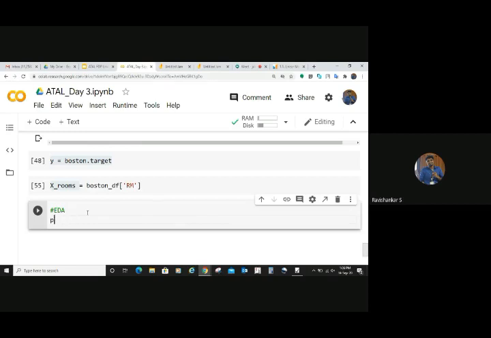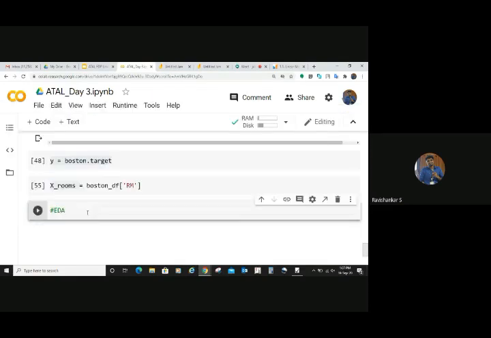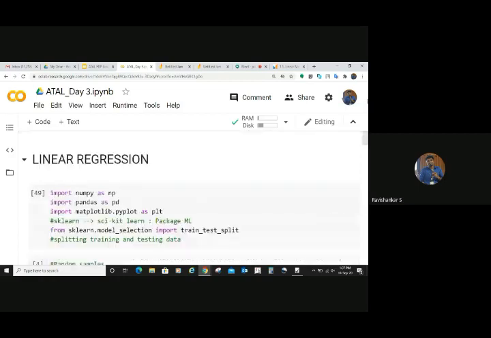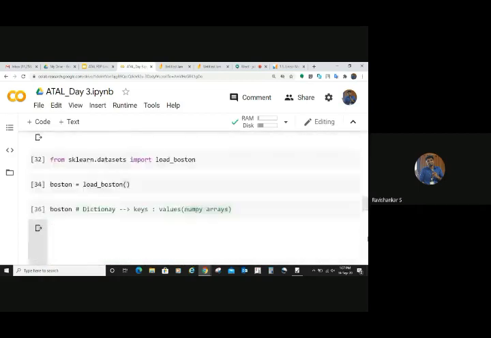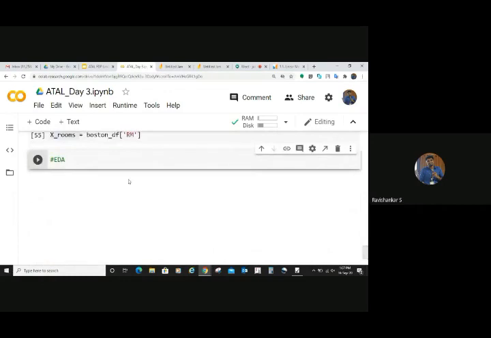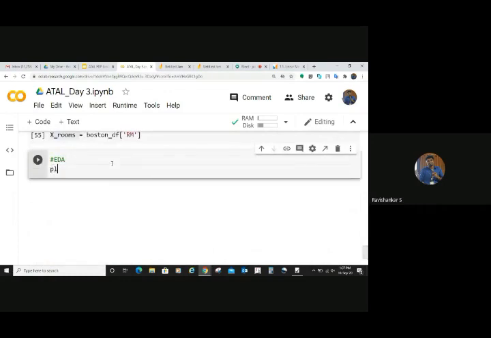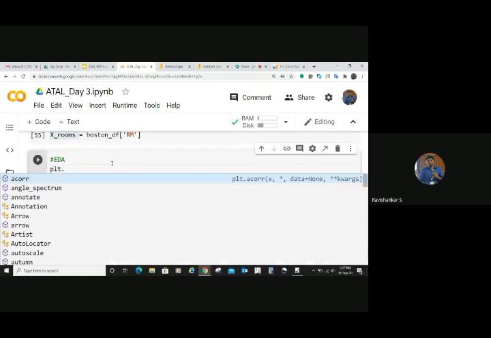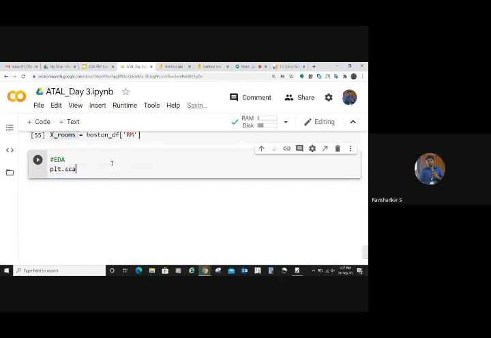I think I haven't initialized matplotlib. Let me import that. Import matplotlib. Did I already do that? Imported that? I don't know. Let me check that. Yeah, it's already there. So I can use plt dot. Sorry that I am going a bit faster because I need to at least talk about this. That's why. So don't bother. So plt dot scatter.